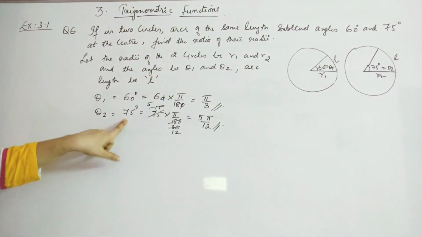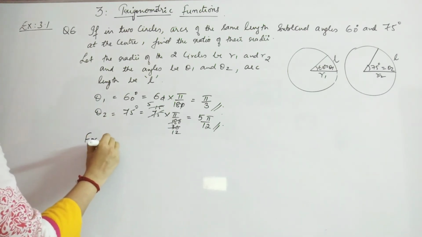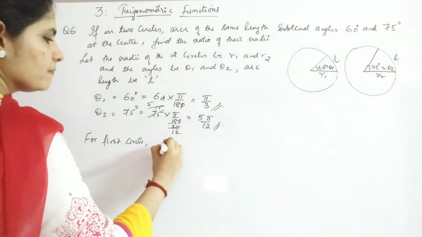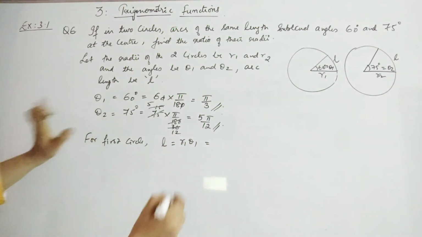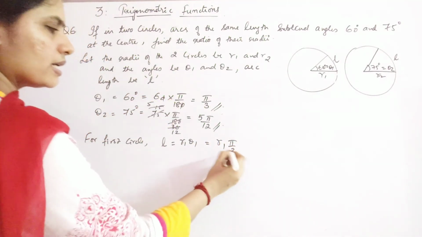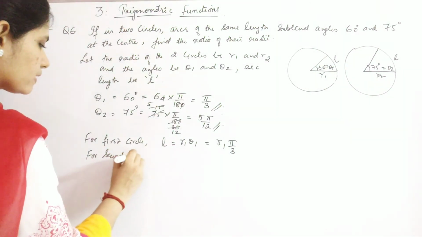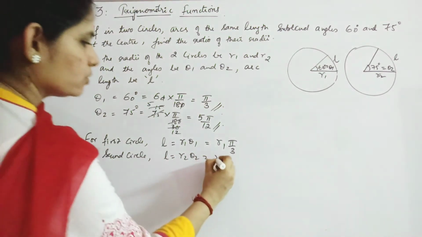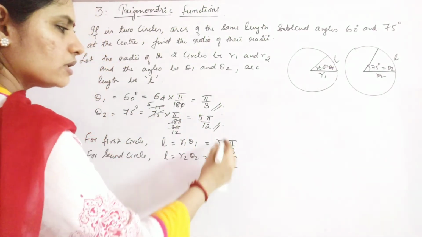Now we will go for the relation connecting L, R and theta. So for the first circle, you have L is equal to R1 theta 1. And what is R1? R1 we have taken only as R1 and theta 1 as converted as pi by 3. So you are getting R1 pi by 3 as your L. And for the second circle, you are getting your L to be R2 theta 2, right? What is R2? R2. What is theta 2? It is 5 pi by 12. Okay, so these are the things you are getting.